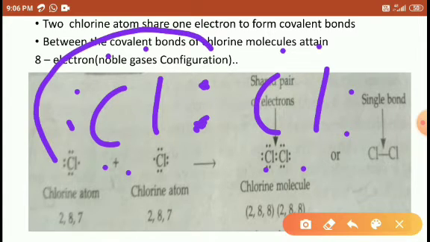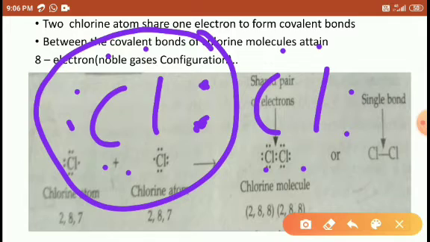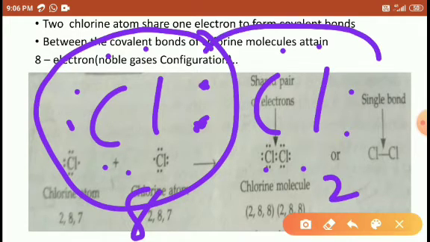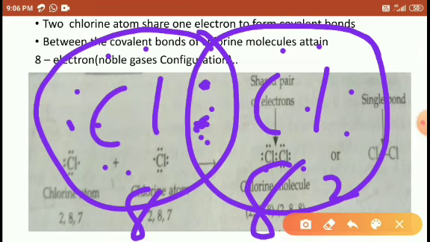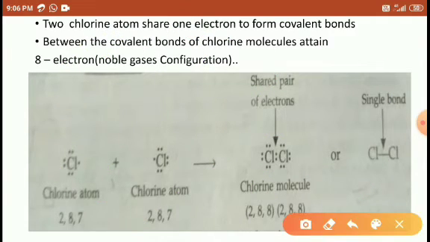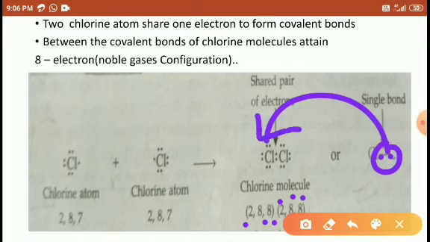While counting the first atom, we consider this side, a total of 8 electrons. While counting the second atom, we count like this. So the central 2 electrons are taken for both sides, and that is considered as 8. Right, because a bond is present between the two atoms, these two electrons are considered for the left-hand side chlorine as well as the right-hand side chlorine.